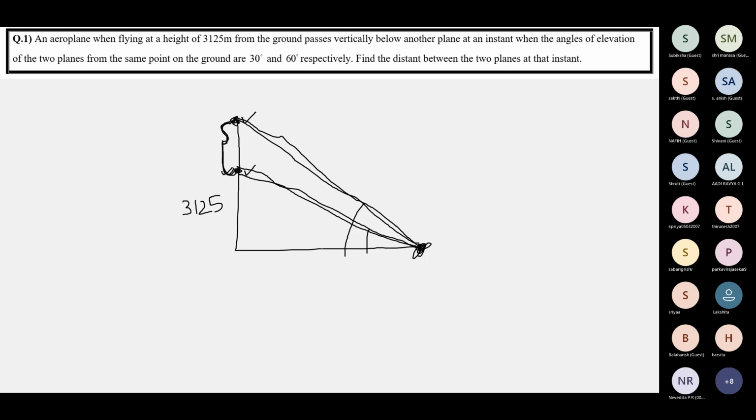Remember, the elevations are always between the horizontal and line of sight. Horizontal and line of sight. So you can call this X, or you can call this one as H, this one as X. This is 30 degrees and this is 60 degrees.